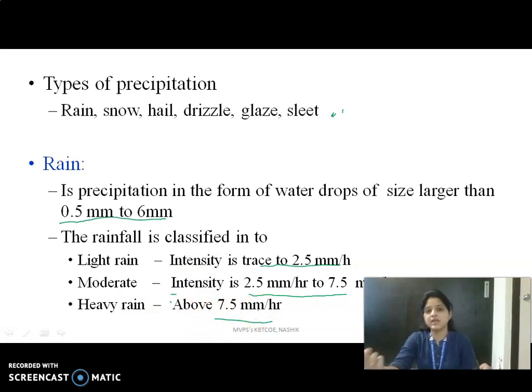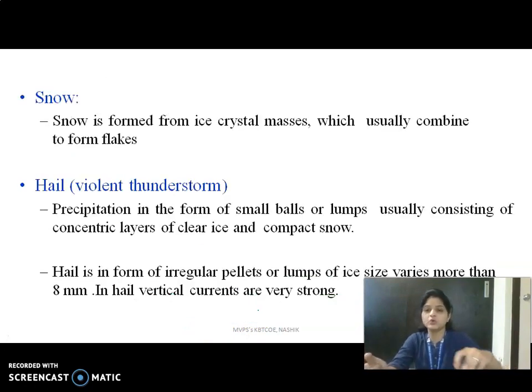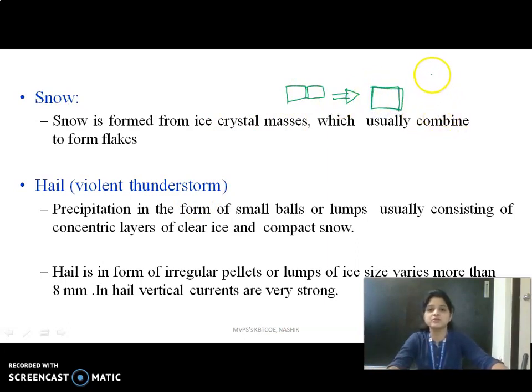The next one is sleet or snow. Snow is a form of ice crystal masses, and ice crystals are also known as snowfall. When the ice crystals combine together, they form a flake. That whole solid body is called a flake.